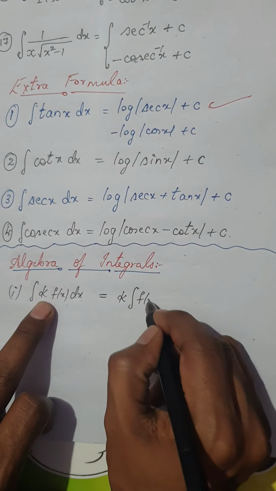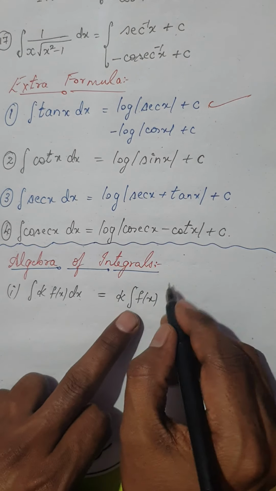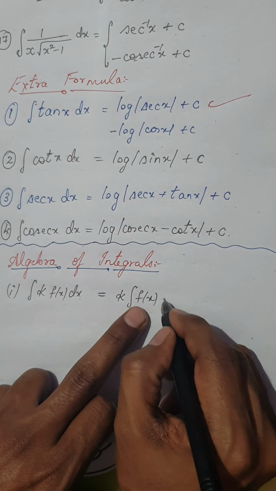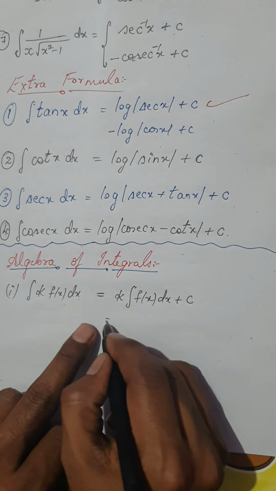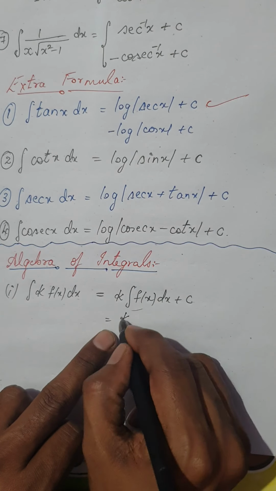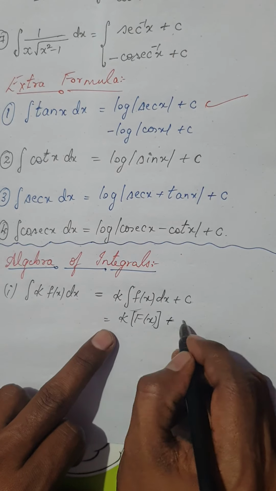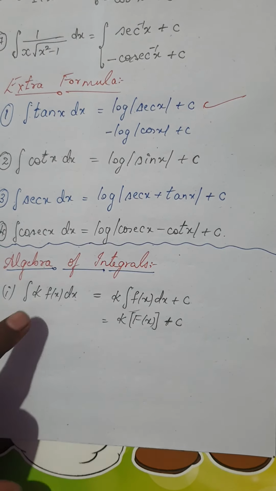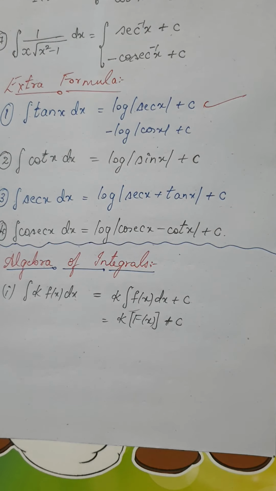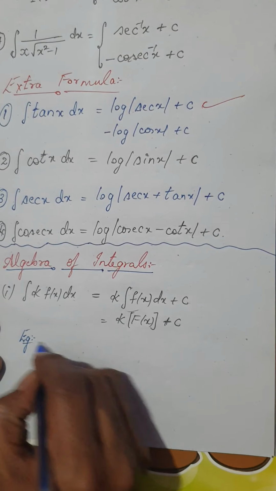Even for an integral, if there is a constant, you can keep it aside and integrate just the function with respect to x plus c. What happens if you integrate f of x? You will get a function capital F of x plus c, the constant of integration. So, if a constant is multiplied with a function, you can just keep it aside and integrate the function.